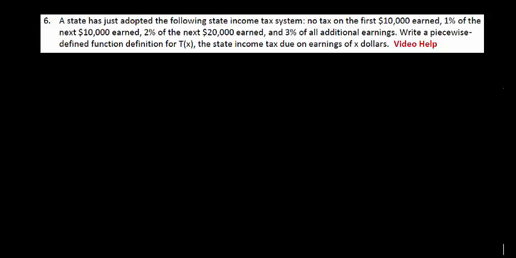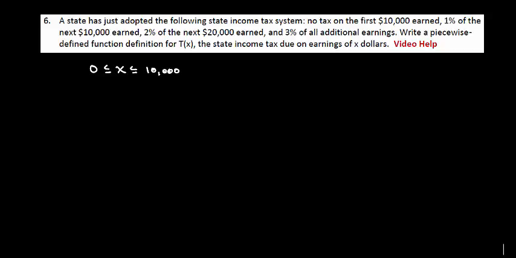Okay. Well, what's that going to look like? We have the following. For the first 10,000, so from 0, let's let X be your income. So from 0 to the first 10,000, we are not going to tax anything. You get that for free.